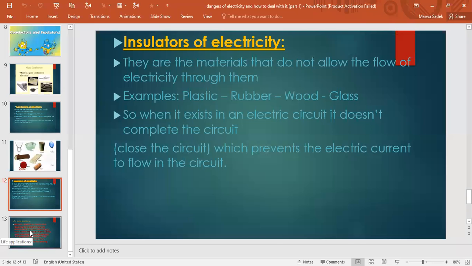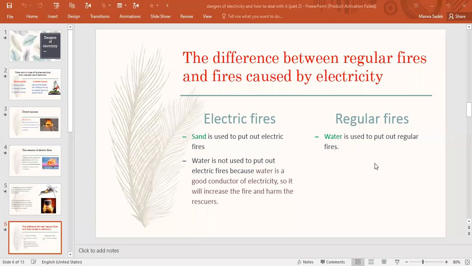Now, what is the difference between regular fires and fires caused by electricity? Electric fires, I can't put out with water.